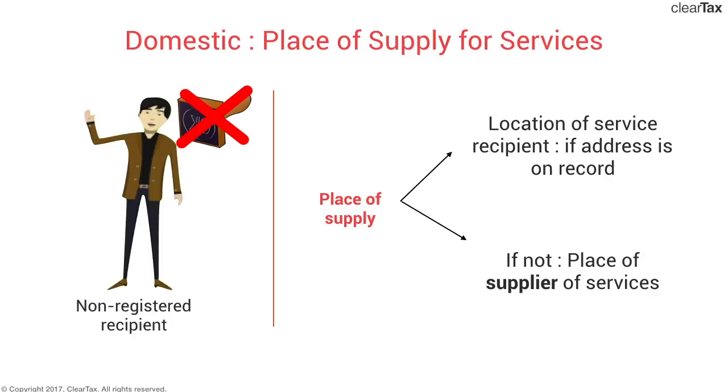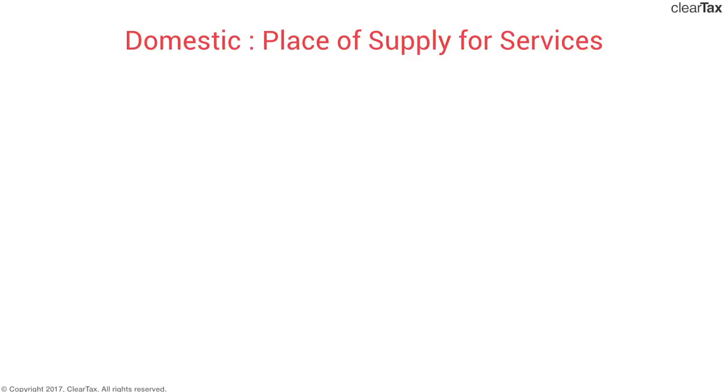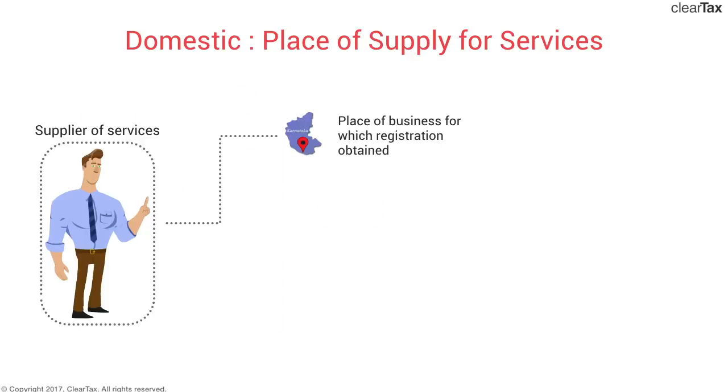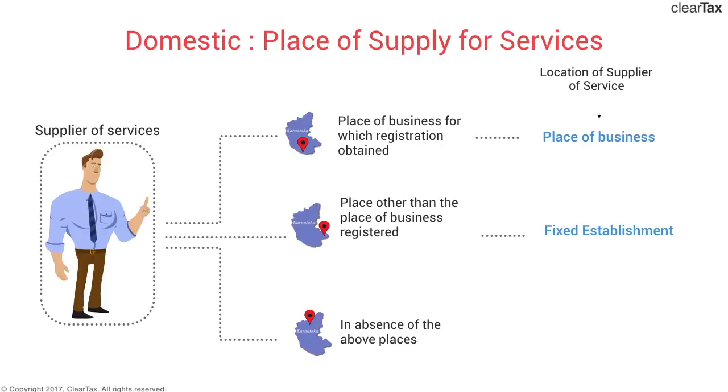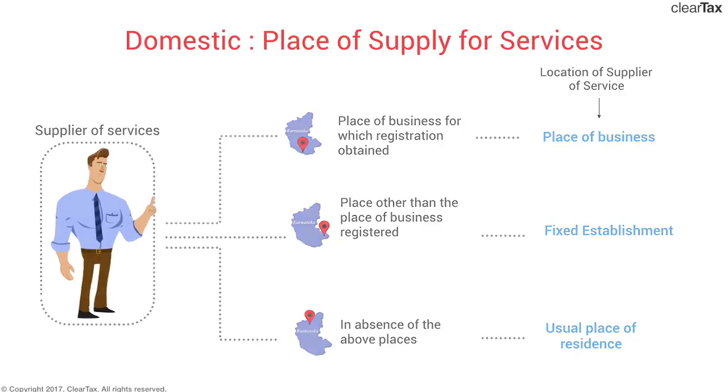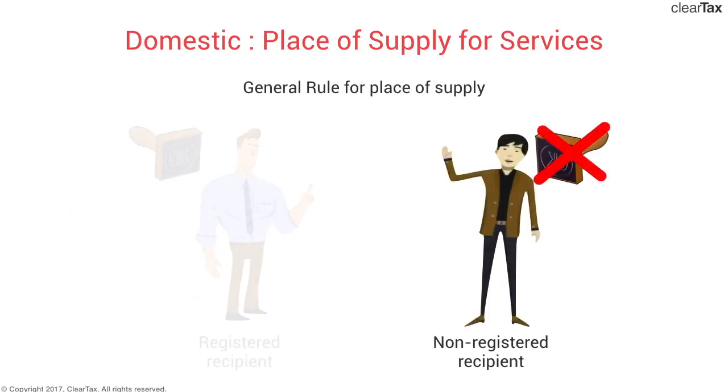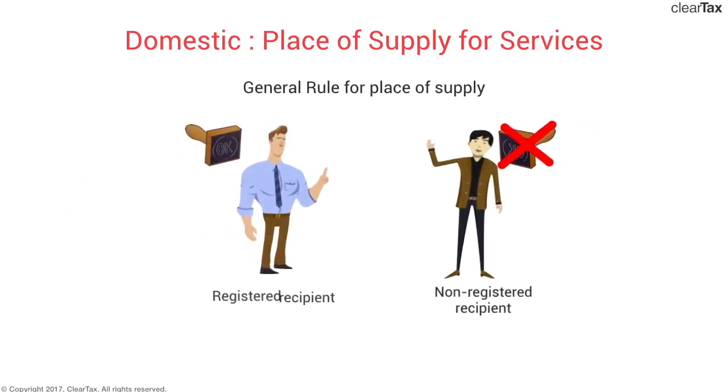This is an exception case where the destination-based consumption principle has been overturned because the GST authority does not know the location of the recipient because he's a non-registered recipient. Now we know what location of supplier of services is. Place of business, fixed establishment or usual place of residence, and we've discussed all three in detail earlier. That was the general rule relating to place of supply of services.